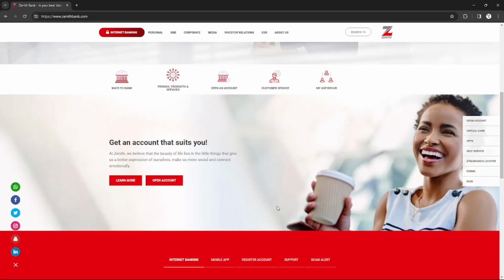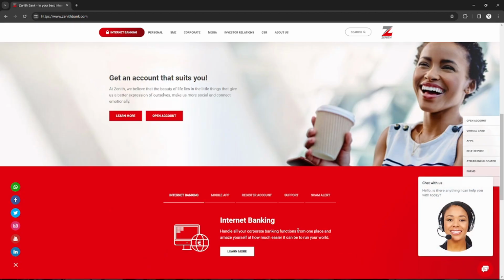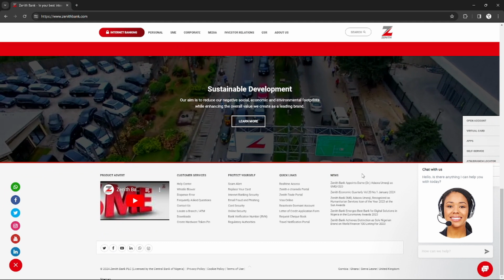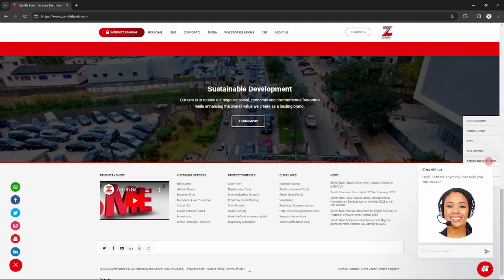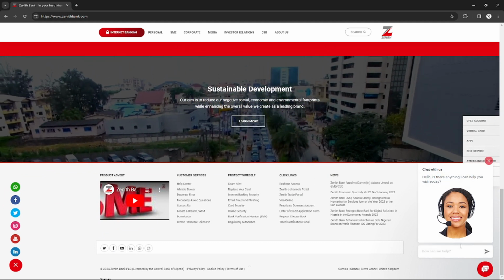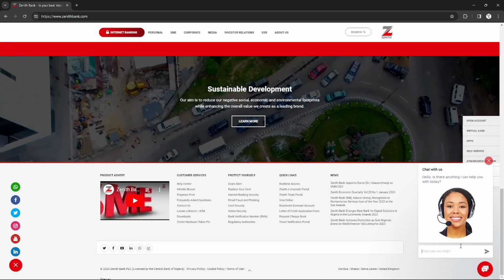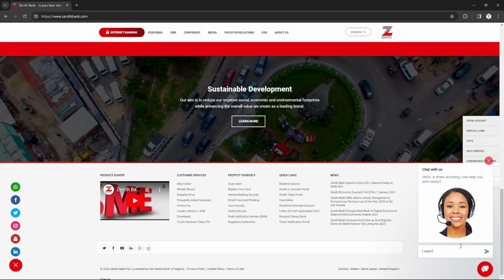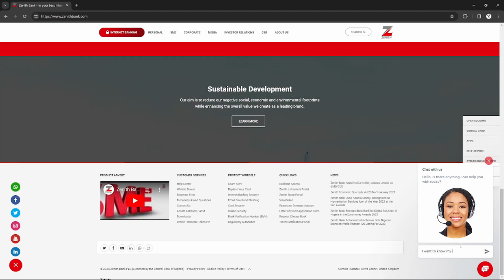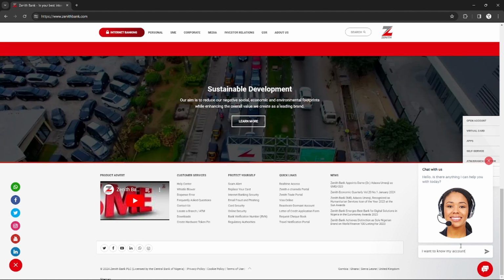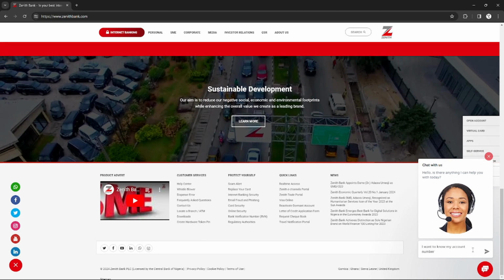And right here, as you can see on the bottom right side, you will see a chat option. You can just click that, and this is the live chat support. Right there you can just write, I want to know my account number. And after that, just click this enter arrow right here.